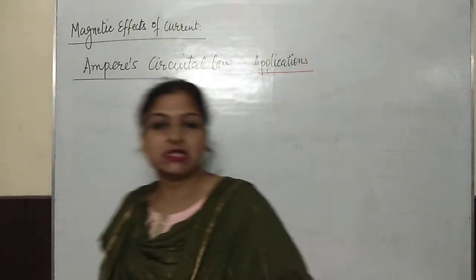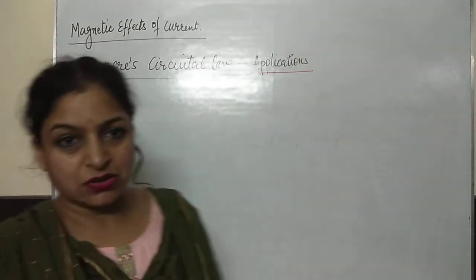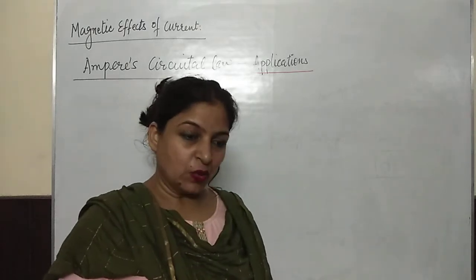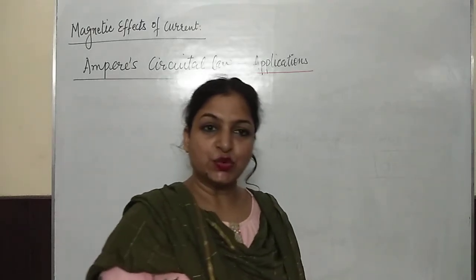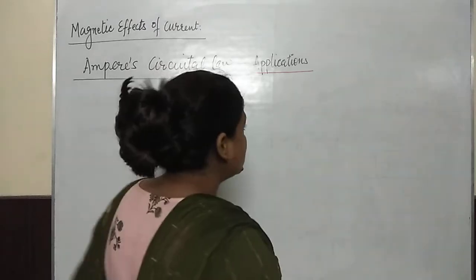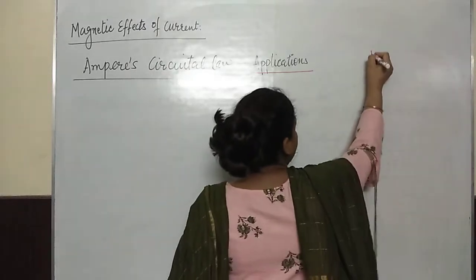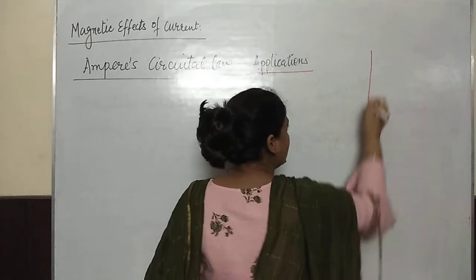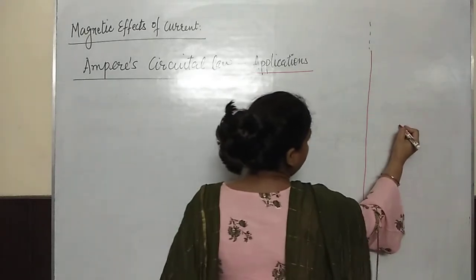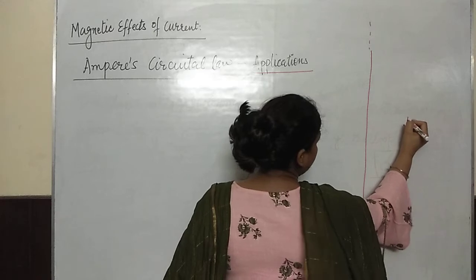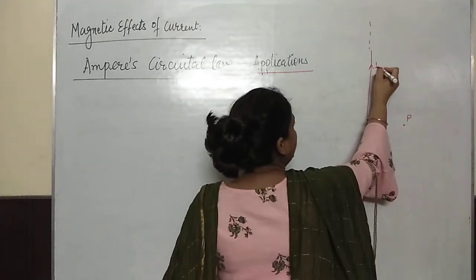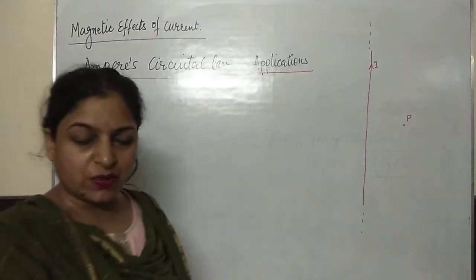Okay, now we will discuss the applications of Ampere's circuital law. First application we are going to discuss, we will find out the magnetic field due to an infinitely long current carrying wire. So let us consider I am having a wire which is infinitely long, and here at point P I want to find out the magnetic field, and let us consider current I is flowing through this wire.